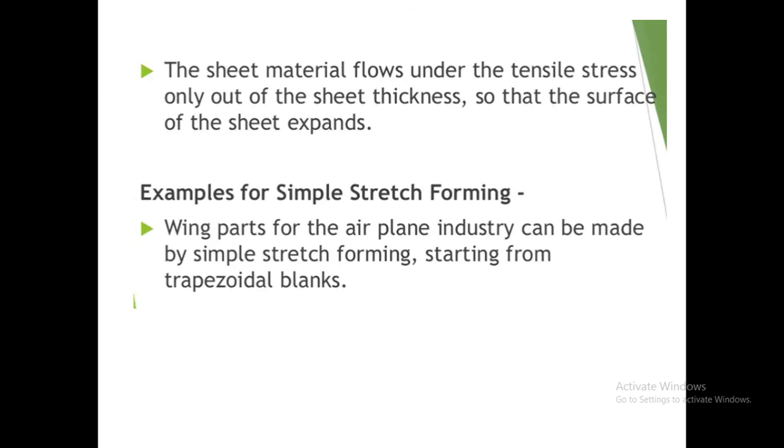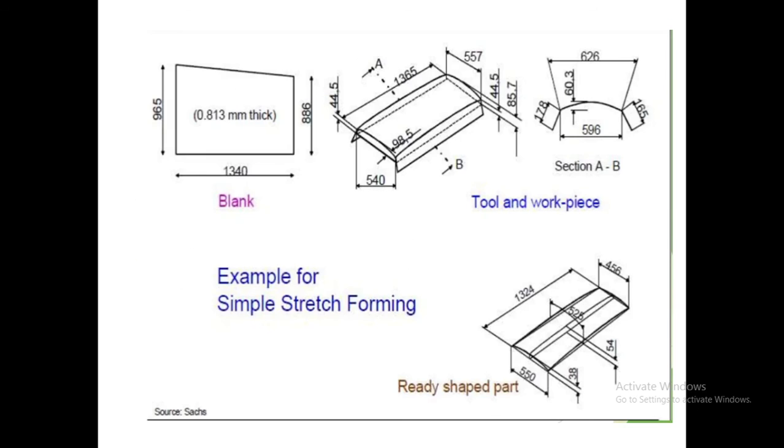The wings of the aeroplane are also flat and large in size. That's why this stretch forming process is applicable for this. Okay, see here, this is the example of the simple stretch forming.